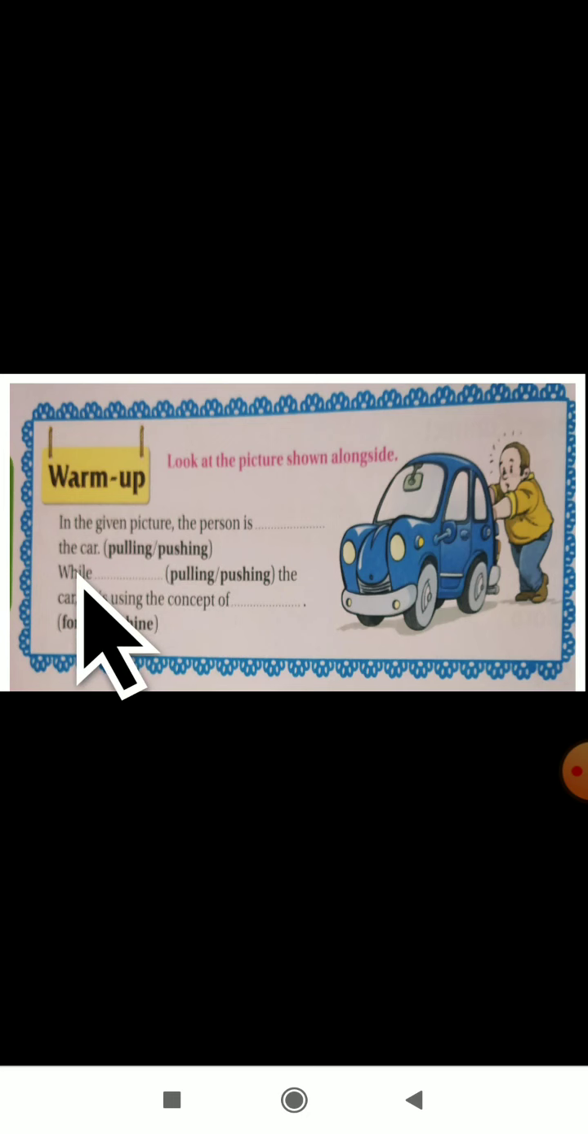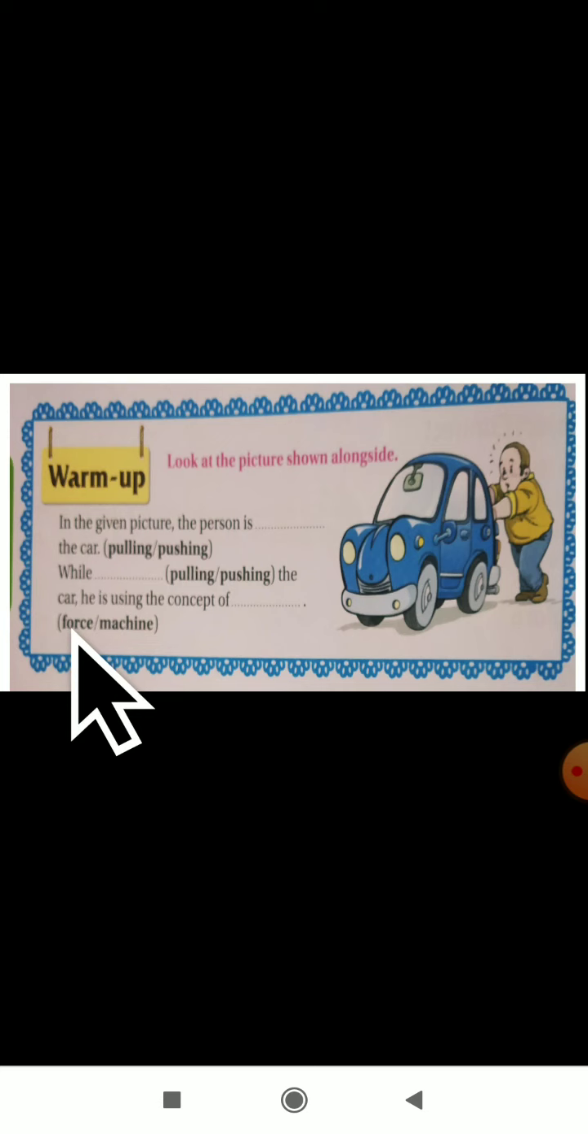Let us see the second question here. While dash the car, he is using the concept of. So while pushing the car, whether he is using the concept of force or machine. Yes, dear students, he is using the concept of force here, not a machine. In the given picture, the person is pushing a car. While pushing the car, which concept is he using? He is using the concept of force.